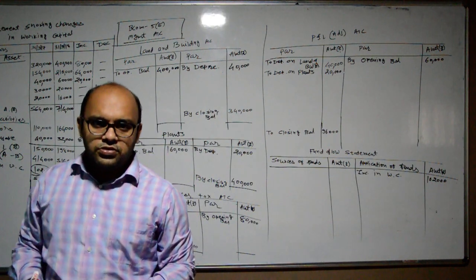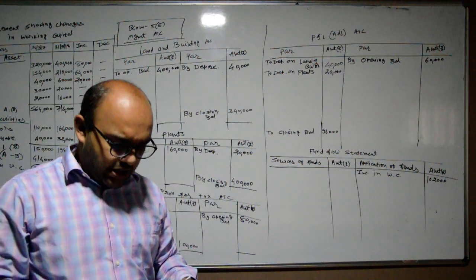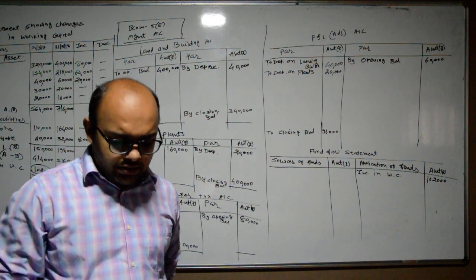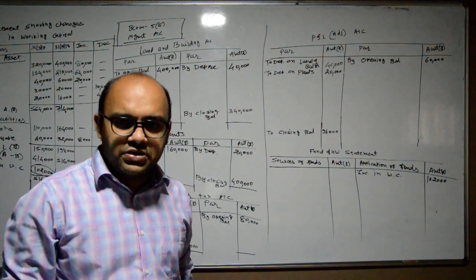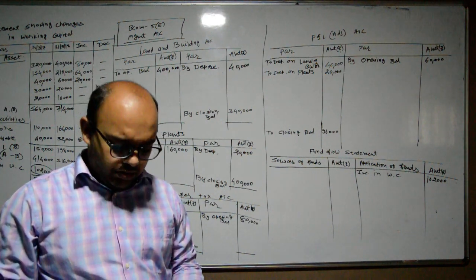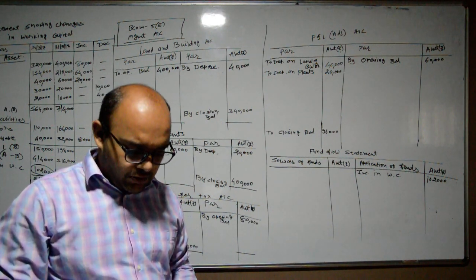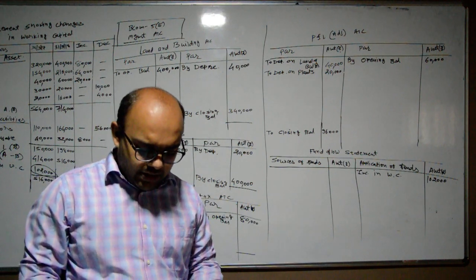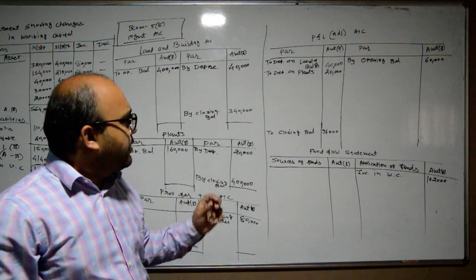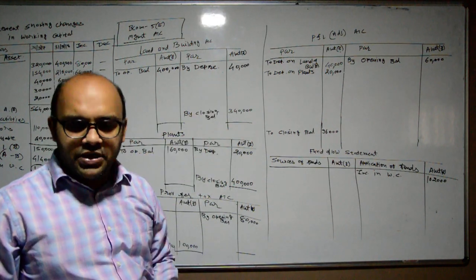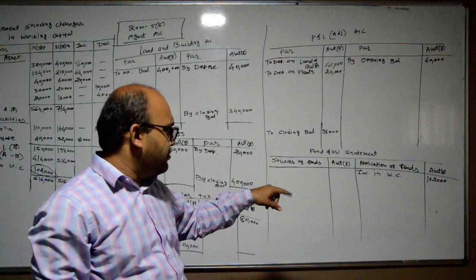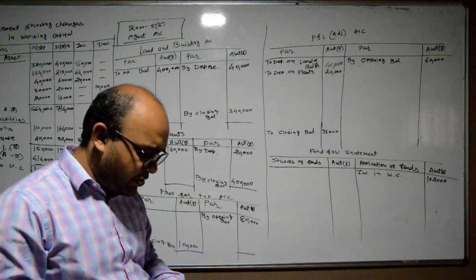Then interim dividend. Please check that we are having three types of dividends here. First of all, dividend is given in the balance sheet for previous years and the current year, and there is also an adjustment of dividend for the current year in the adjustments. So when we are giving effect in adjustments, we will have two effects. First, P&L adjustment account debit, and second, an effect on the fund flow statement, on the application of funds side.